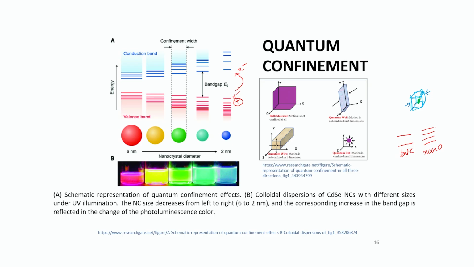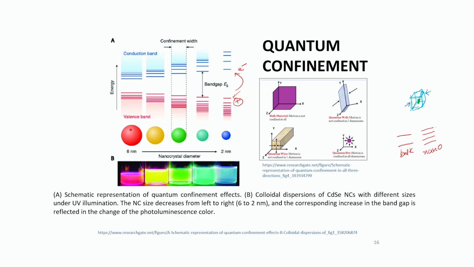And this hole and electron are collectively known as an exciton. So this hole and electron pair is known as an exciton. Your electron is going to jump from here to here, and for jumping it will require energy. So the higher the band gap, the more energy your electron requires for jumping from here to here. Larger the size, lesser the energy gap and lesser energy required for the electron to jump. But as the band gap increases, more energy will be required by an electron to jump from here to here.